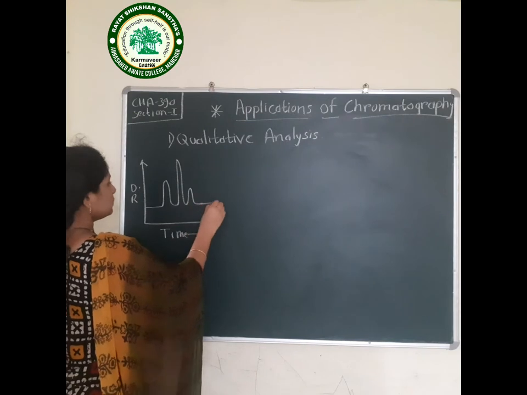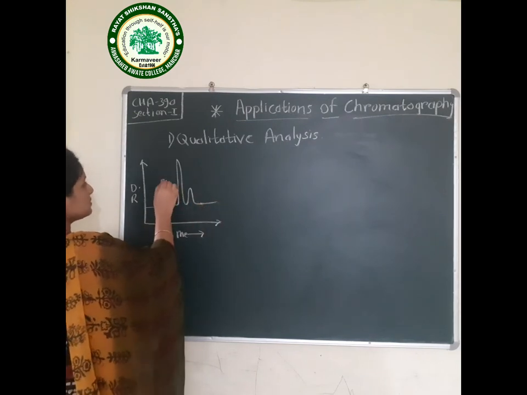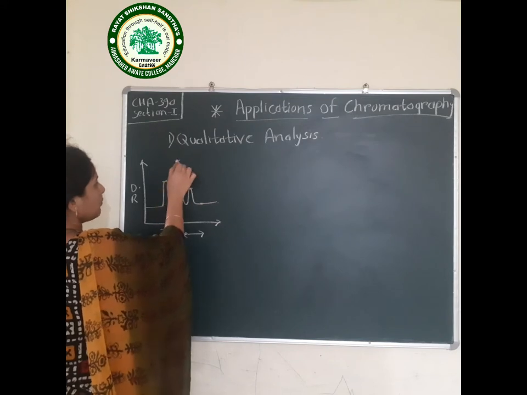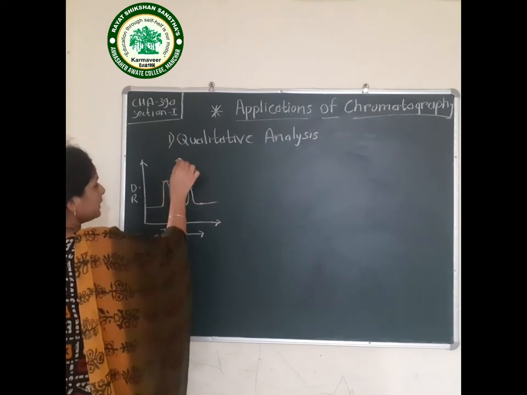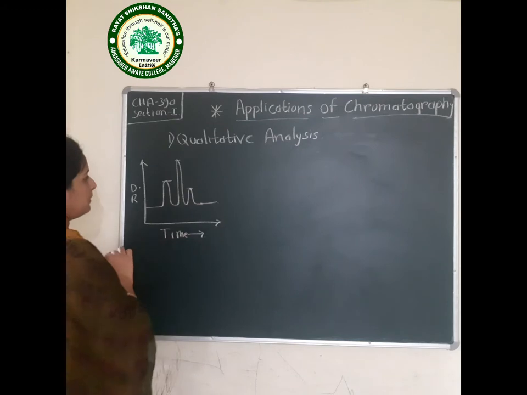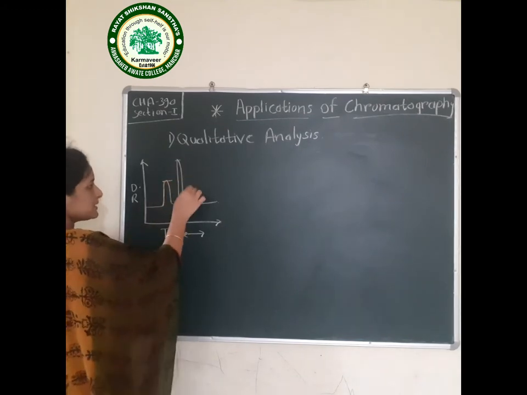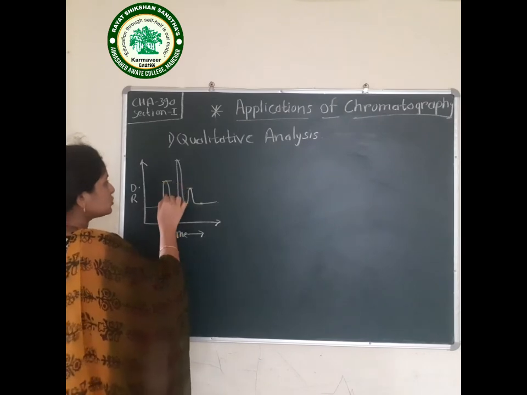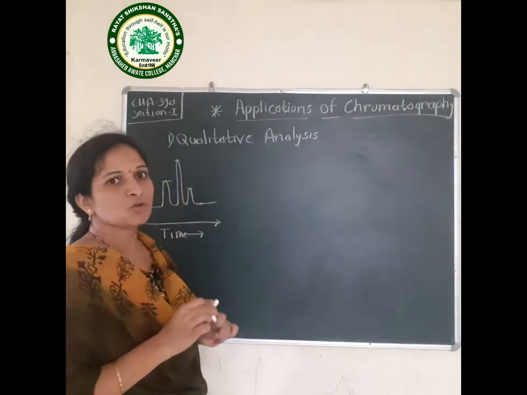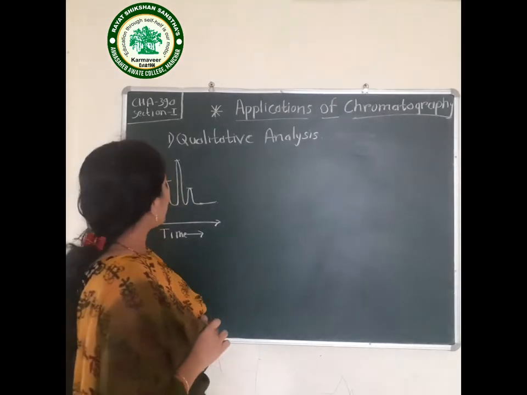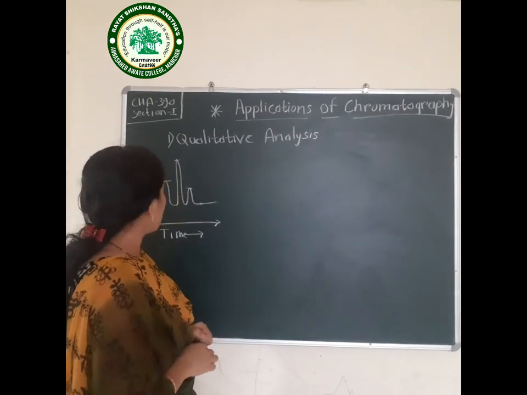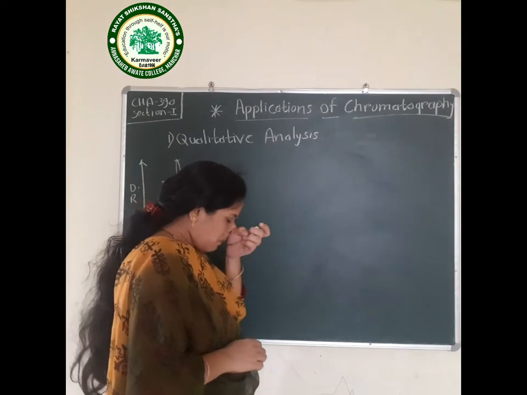These peaks represent which components are present in the mixture, depending upon the peak height. Depending upon this peak height and position of these components on the stationary phase, we can identify the components from the mixture.